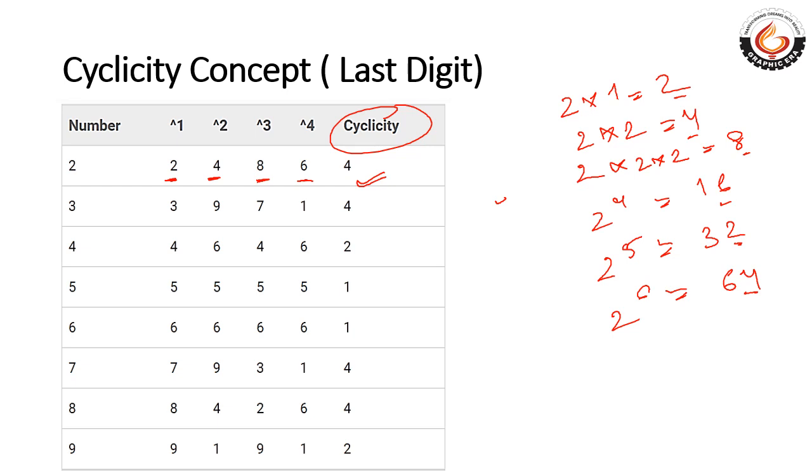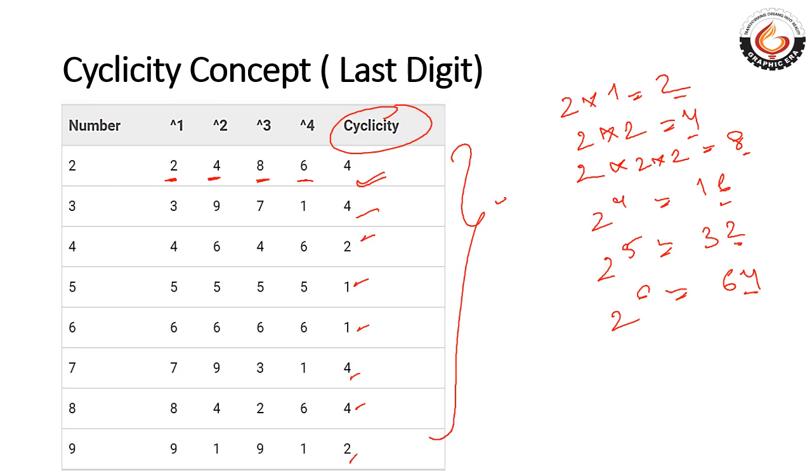In the case of 3, 3 raised to power 1 is 3, 3 raised to power 2 is 9, 3 raised to power 3 is 27, and 3 raised to power 4 is 81. If we continue, the last digits start again from 3, 9, 7 and 1. Now these are the cyclicities given from 2 to 9, because for 1 it will always be the same.